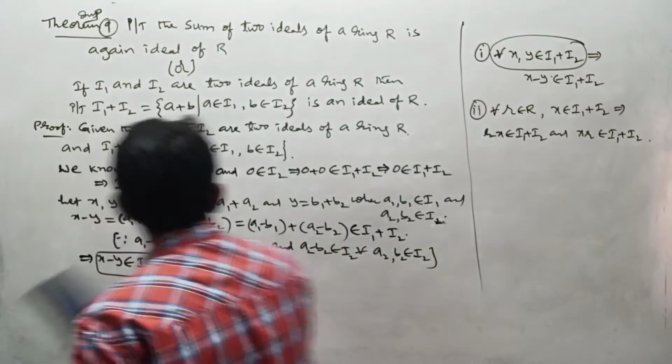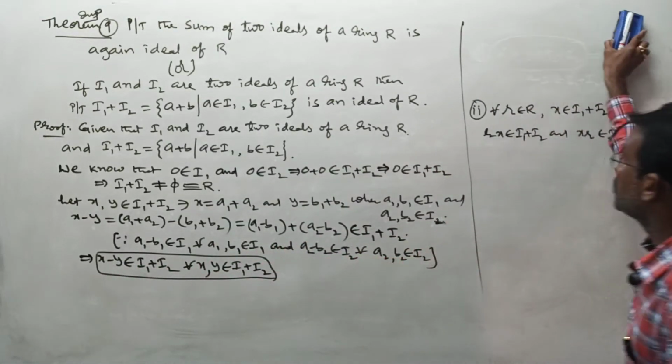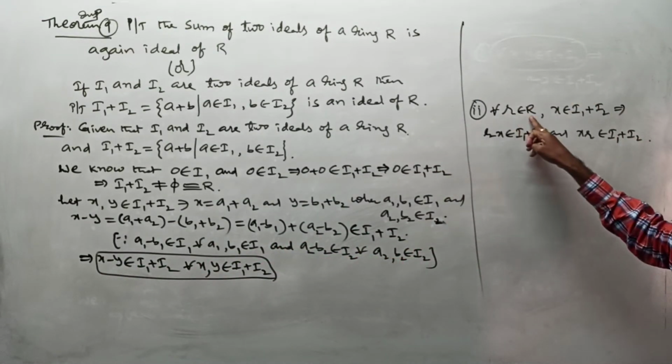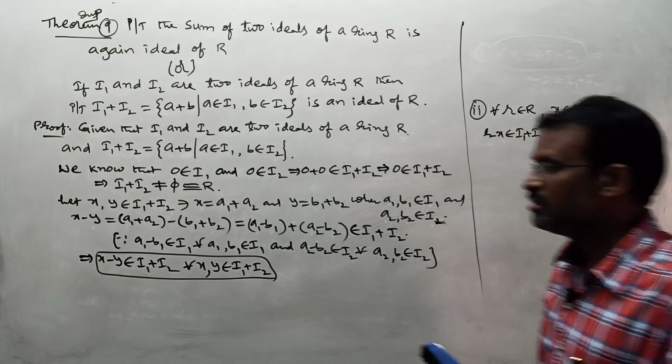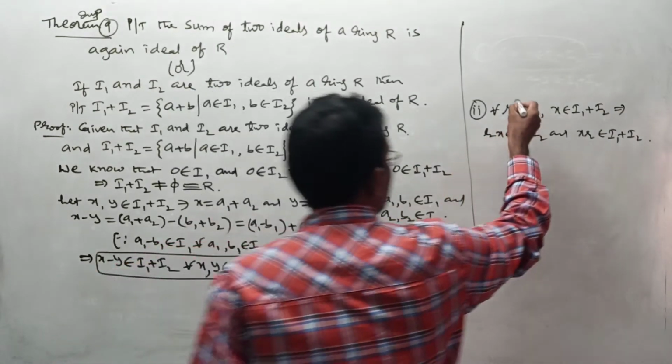I want to rub this now. Next, what we have to show? For all small r belonging to capital R and x belonging to this, we must show r x and x r belong to this. For that I want to take this. Here again this is the given condition.